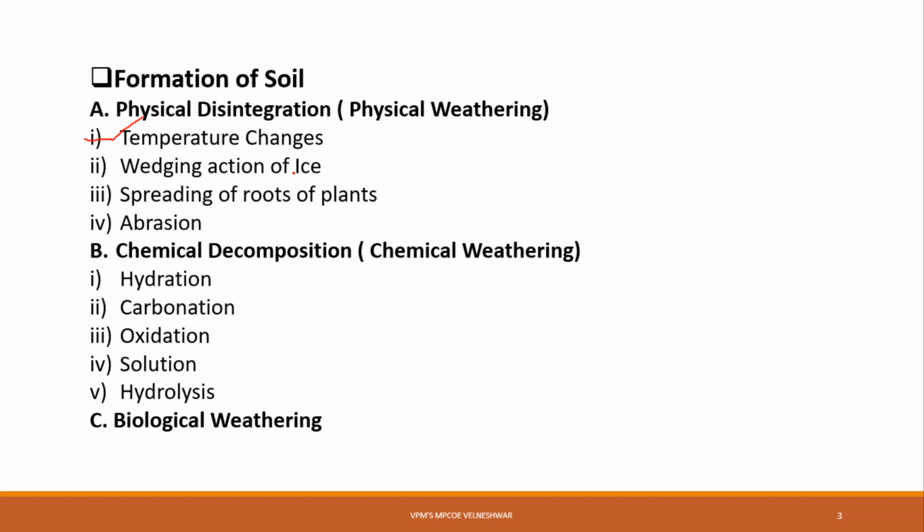Suppose you take 10 ml of water and freeze it; the volume of the ice is more than that of the water. So expansion occurs in the rock, and the rock gets broken into pieces when large stresses develop in the cracks due to the wedging action of ice formation. Because of that cracking, soil is formed. So this is about the wedging action, how soil is formed.